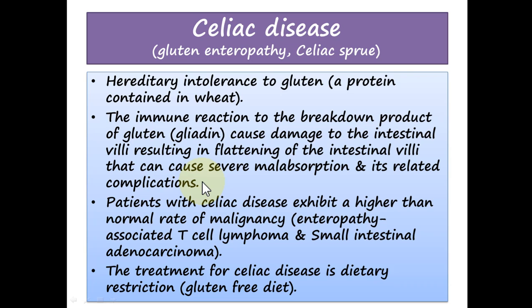Moreover, research has also shown that patients of celiac disease show an increased risk for certain malignant conditions or cancers, for example, enteropathy associated T cell lymphoma and small intestinal adenocarcinoma.